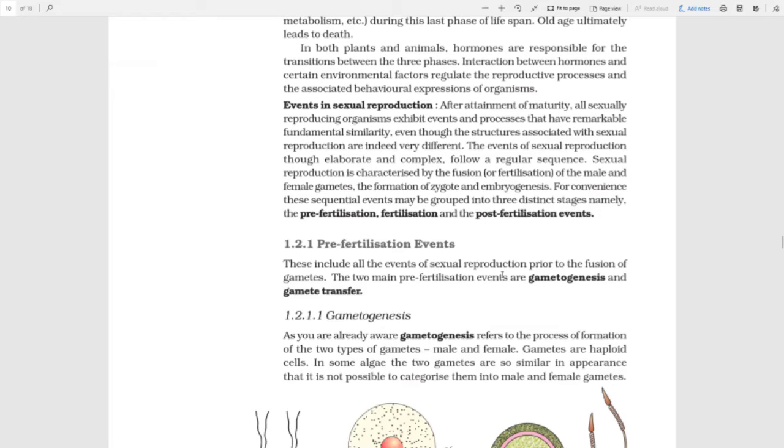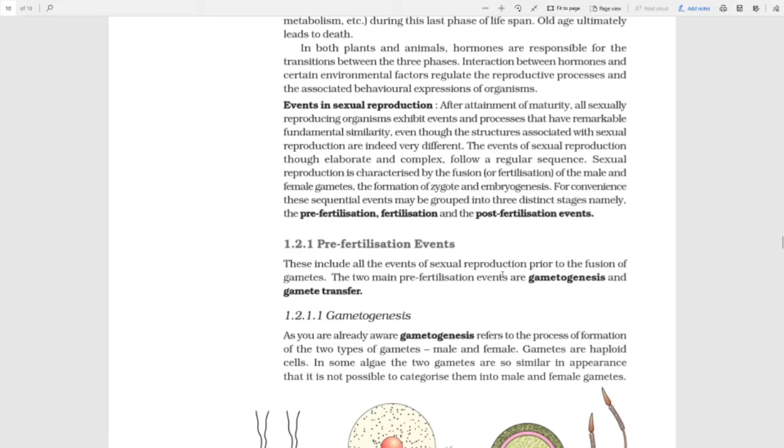So pre-fertilization events are like before an event has to occur, you have to do some preparations, whatever preparations you name for a particular event. But for being reproductively active, there have to be these events which are known as pre-fertilization events, and these are gametogenesis. Gametogenesis is basically preparing our gametes, which will fuse together and form a miraculous organism known as a zygote, or you call it a baby.